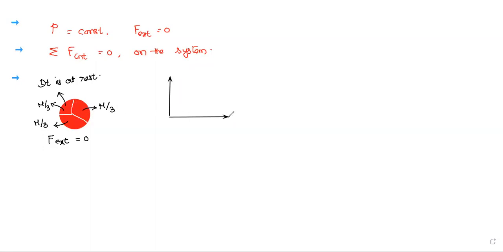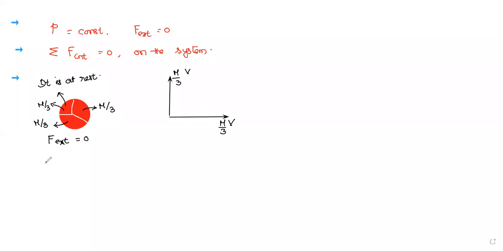One m by 3 travels along the x-axis with a velocity v. And the other m by 3 travels with the same velocity v. Then they ask the question, what is the velocity of the third piece? This is the third piece. So he is asking, what is its velocity?